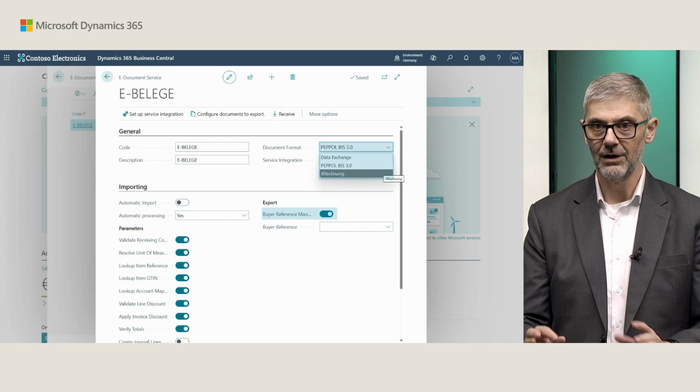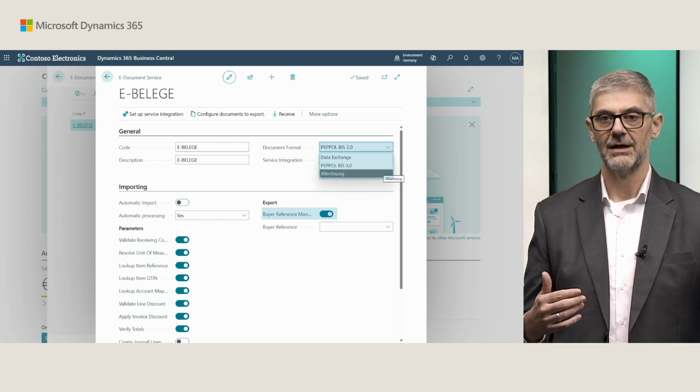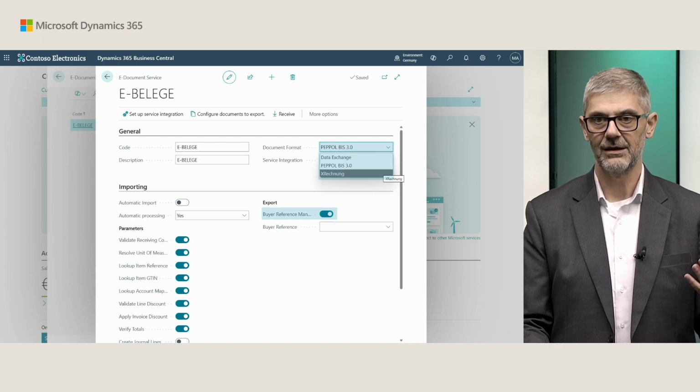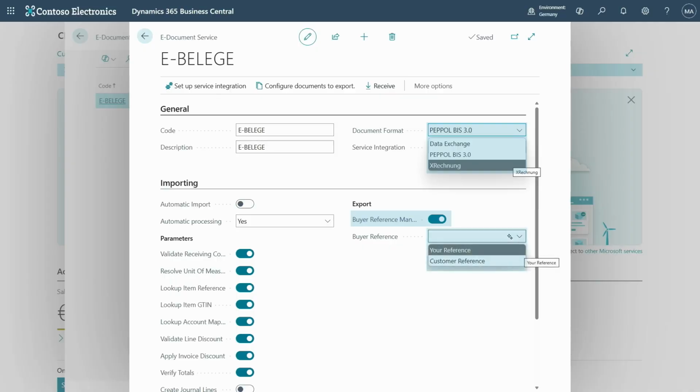But one step more, because in general, you need to fill in the buyer reference on documents, but as there is a situation that in Germany, especially, you have specific references for customers, we added new functionality. So now you can choose as the buyer reference first option your reference, that means one from a document header, or customer reference. This is a reference configured on a customer card. So there is a new field in German localization on the customer card for reference. If you have a reference there, you just need to say, okay, from where I want to collect references when I create a new document. And that's it. All other things are business as usual, so there are no differences. You can send, you can receive documents without any problem.